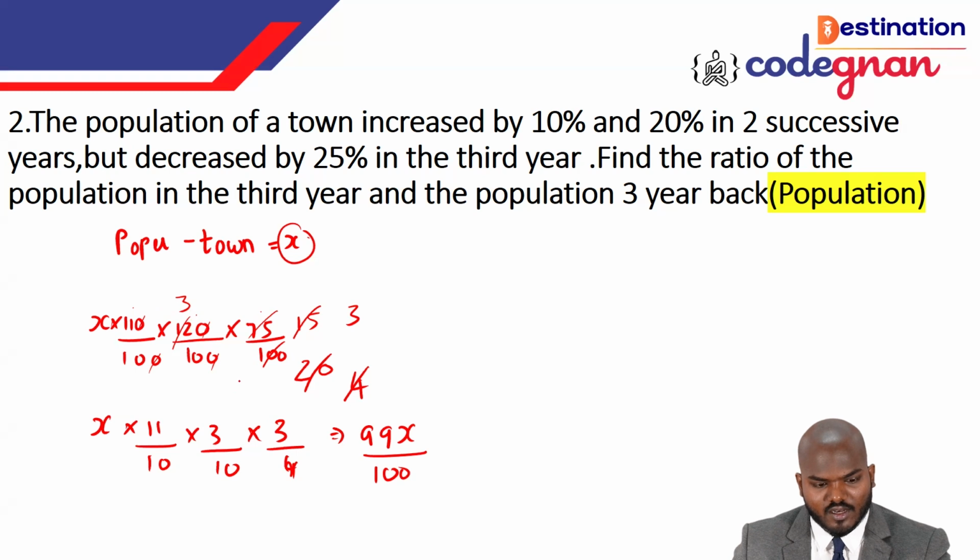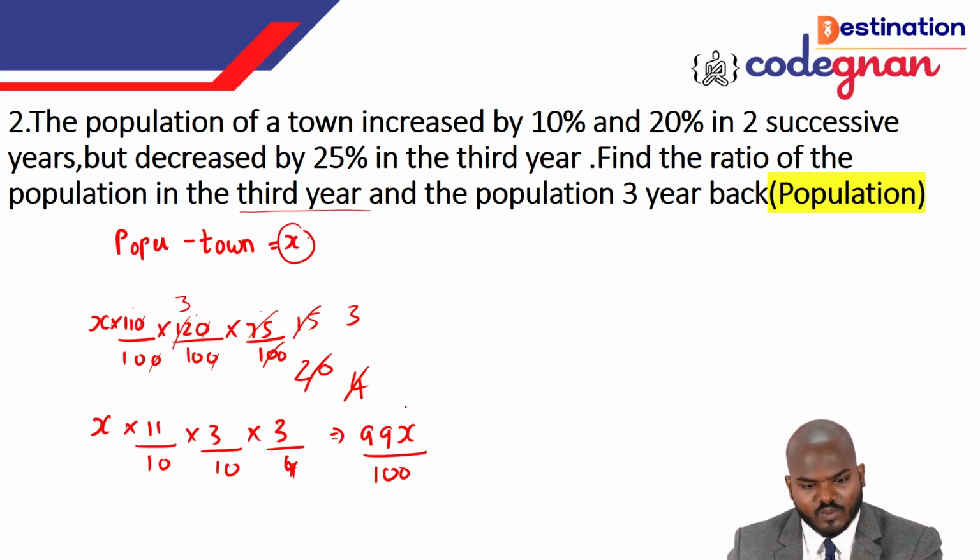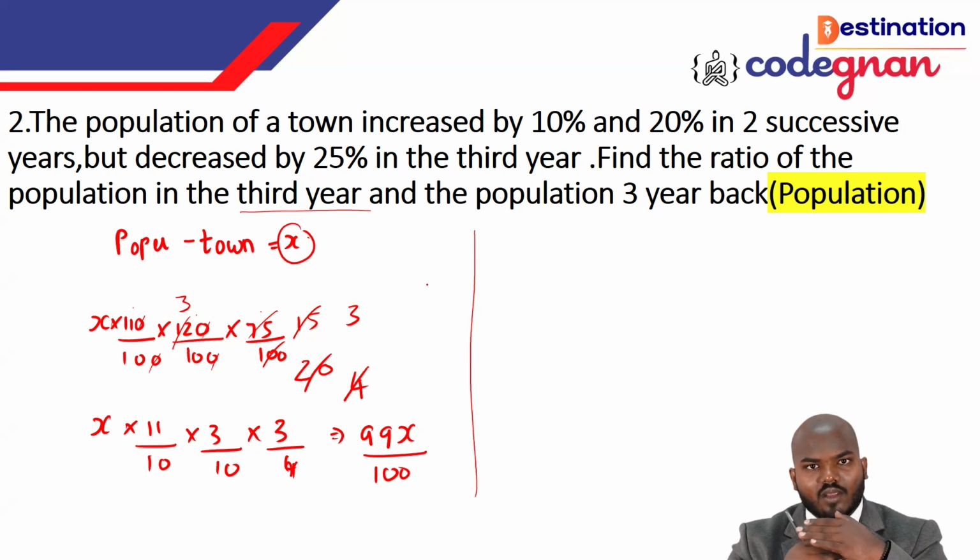But the point is, right now you are saying that the population in the town at the end of the third year is 99x by 100. Okay, so I just need the ratio. Ratio means a comparison between two quantities. We can call it a ratio.